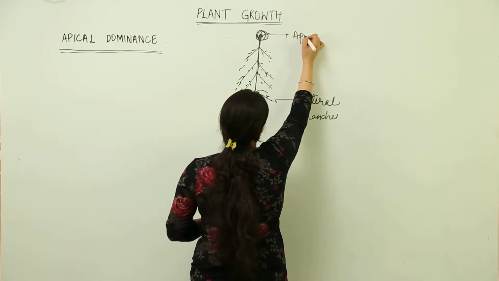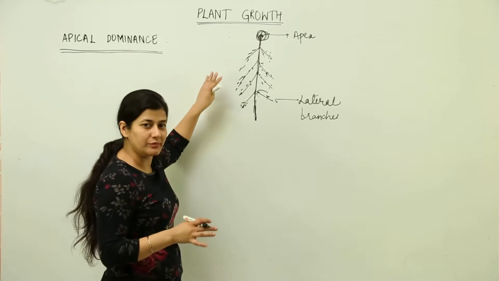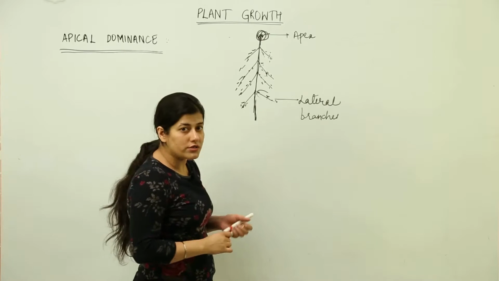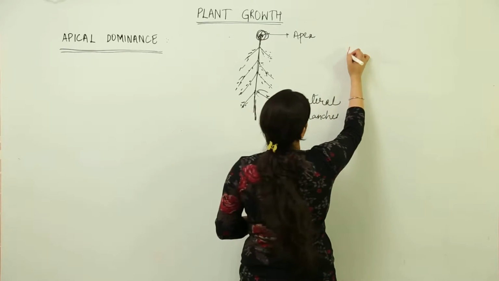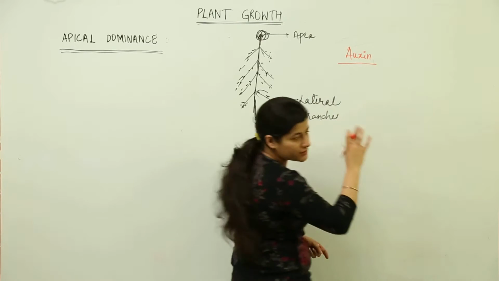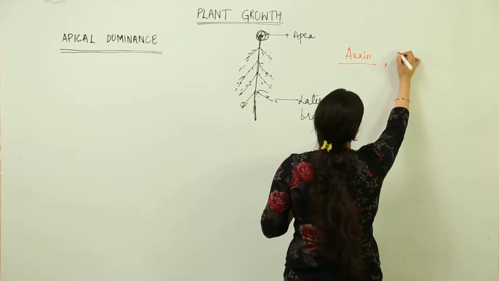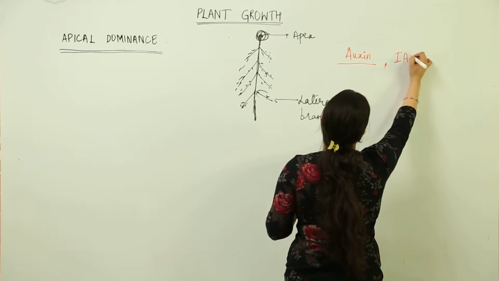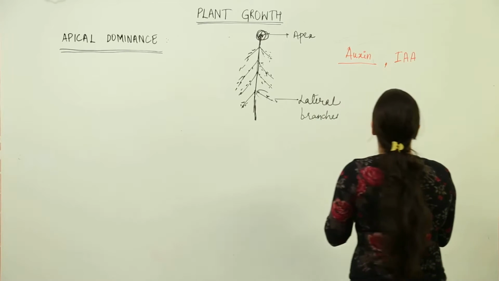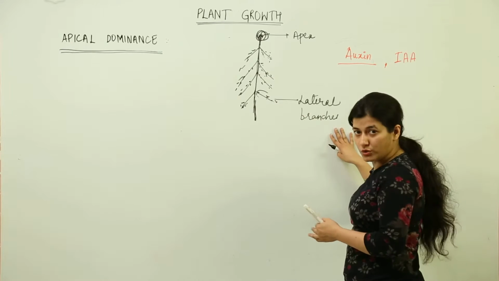As the term suggests, apical has to do something with the apex. This apex is often rich in auxins. Auxin is again a phytohormone which we have discussed. You need to see what the role of auxin is. Auxin is also importantly responsible for apical dominance, that is, the growth of the apex greater in comparison to the lateral branch growth in a plant.